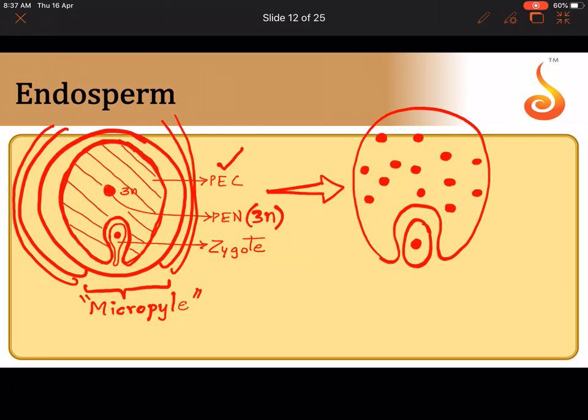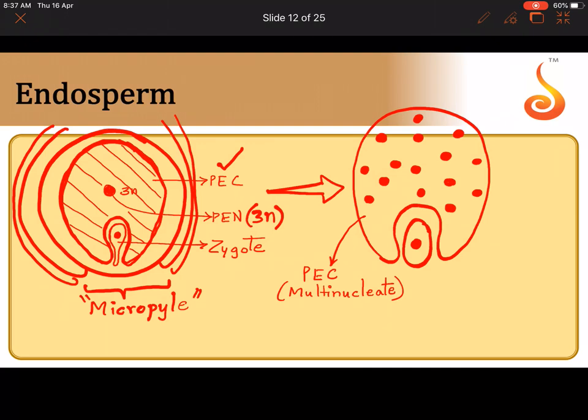So it becomes multinucleated. This primary endosperm cell, PEC, has now become multinucleated. Isn't it? Why? Because which nucleus underwent karyokinesis? The primary endosperm nucleus. Only the nucleus is dividing. So please remember, only karyokinesis is happening, but the cell is one only.